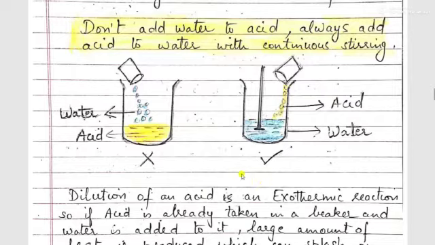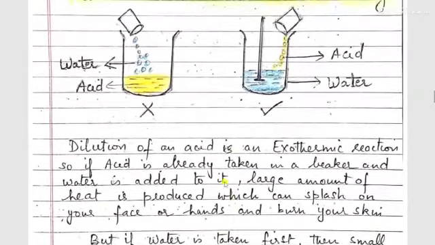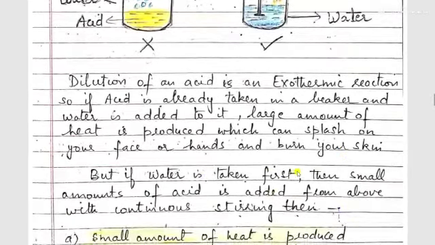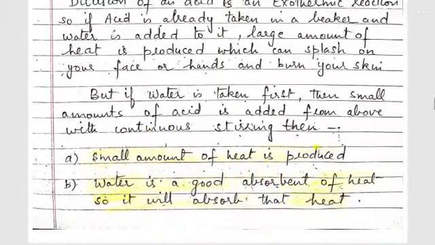Why? Because dilution of an acid is an exothermic reaction. So if acid is already taken in a beaker and water is added to it, a large amount of heat is produced which can splash on your face or hands and burn your skin. But if water is taken first, then a small amount of acid is added from above with continuous stirring, first a small amount of heat is produced. Secondly, water is a good absorbent of heat, so it will absorb that heat and it will not splash out.